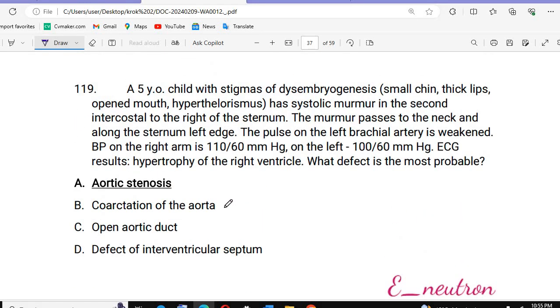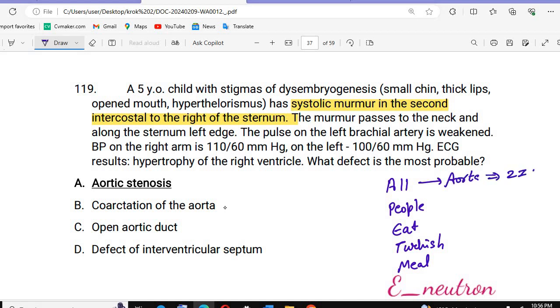See, a 5-year-old child with stigmata of dysembryogenesis, small chin, thick lips, open mouth, has a systolic murmur in the second intercostal space. So I told you that there is a systolic murmur in the second intercostal space to the right of the sternum. So tell me, at the second intercostal space, what do we hear? All People Eat Turkey Meat. All means the aorta, aortic sound. So the aorta will be here at the second intercostal space.